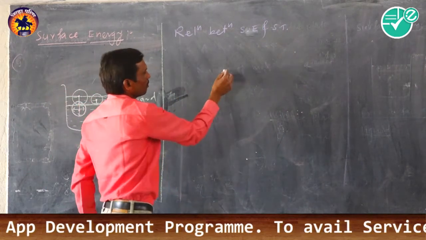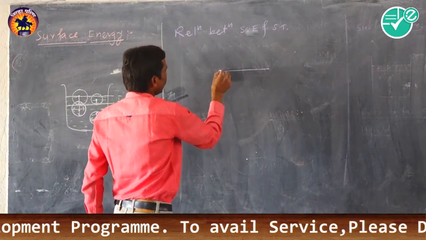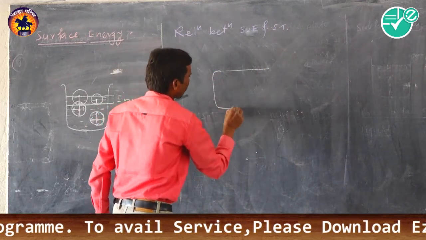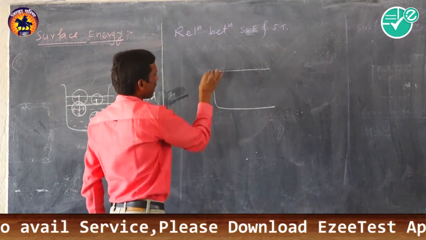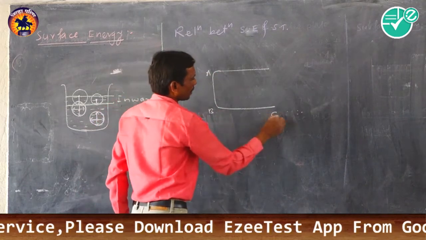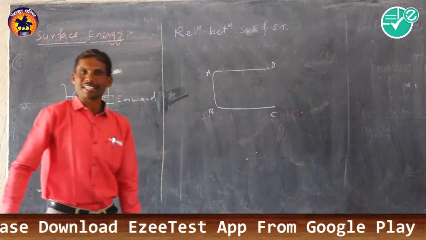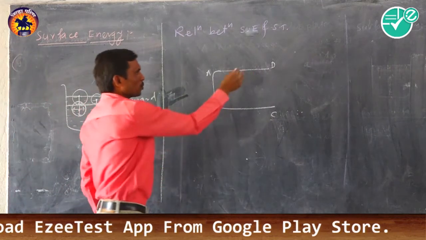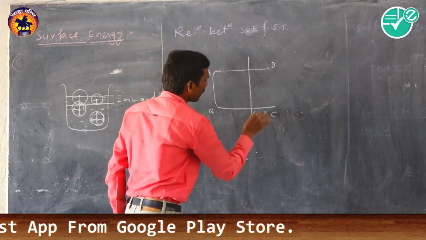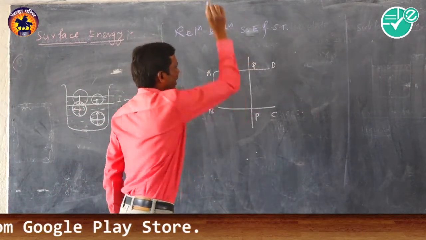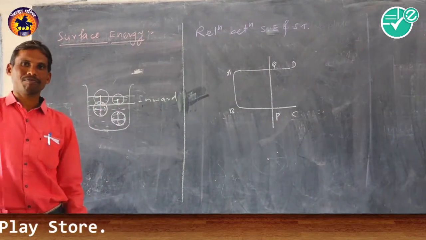Now consider a rectangular frame of wire, A, B, C and D, on which a wire PQ can slide without friction.